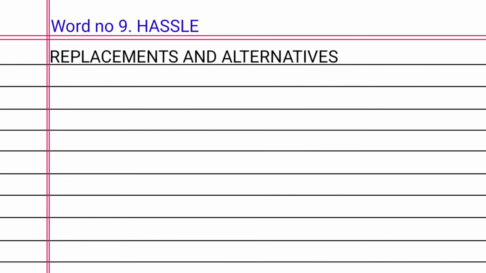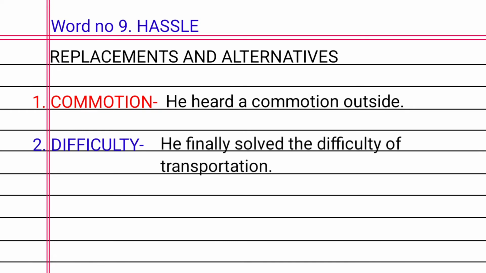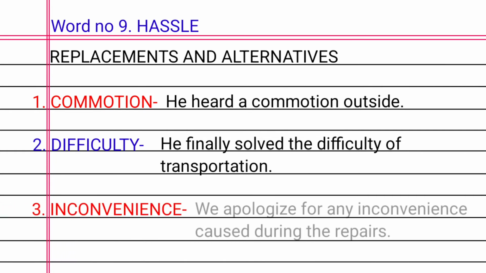Word number 9. Hassle. Replacement and alternatives. 1. Commotion. For example, he heard a commotion outside. 2. Difficulty. For instance, he finally solved the difficulty of transportation. 3. Inconvenience. Example, we apologize for any inconvenience caused during the repairs.